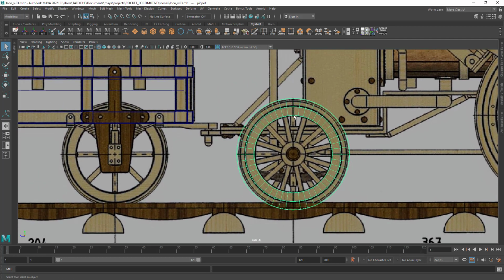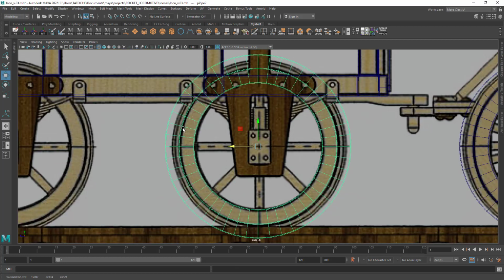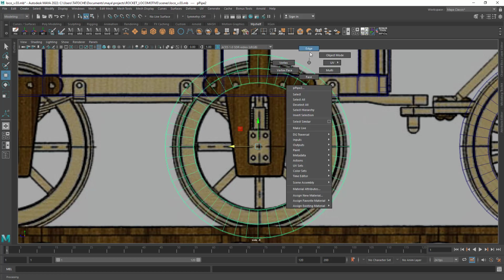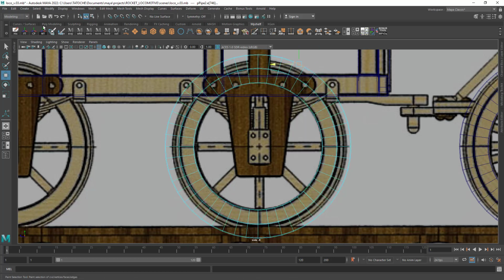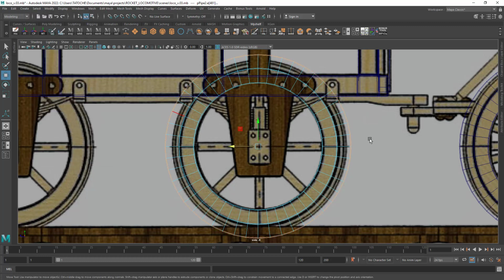Now press Ctrl G or Shift G to duplicate this wheel and create the front wheel of the car. We need to scale it down. For this, select one top edge, choose Similar in the Select menu and continue edge. Scale to fit the reference.